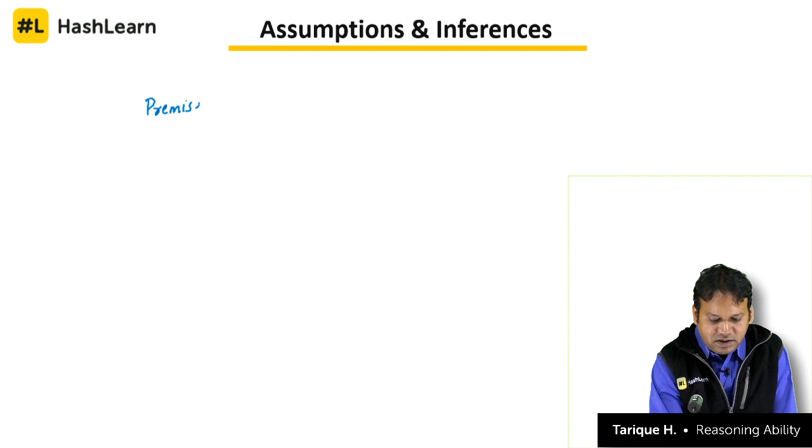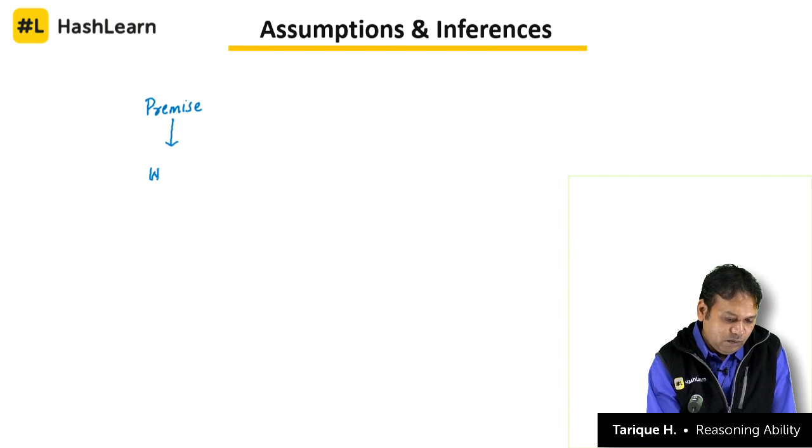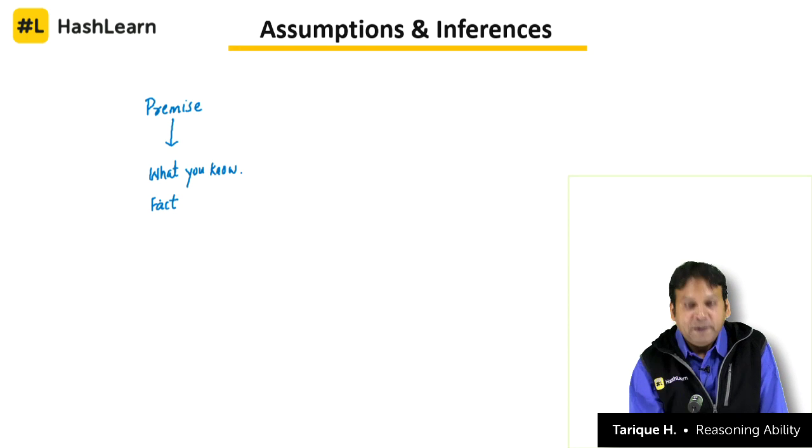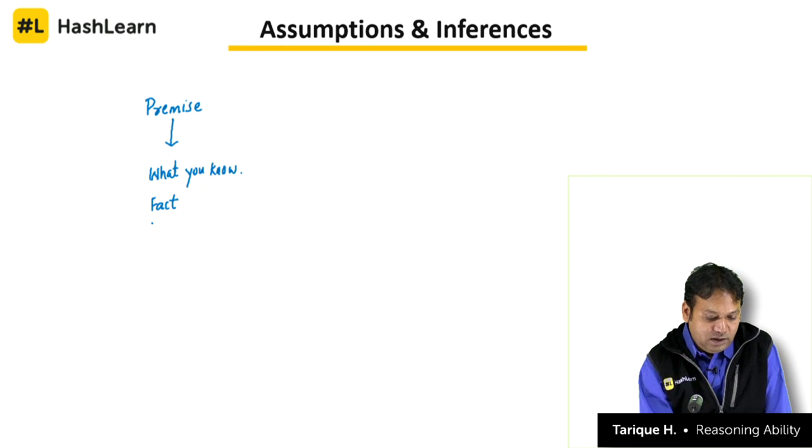A premise means information, what you know, and what is a fact. Usually a premise is something which is known to you, information that is validated, and based on this you are going to come to a conclusion, you are going to make some inferences.